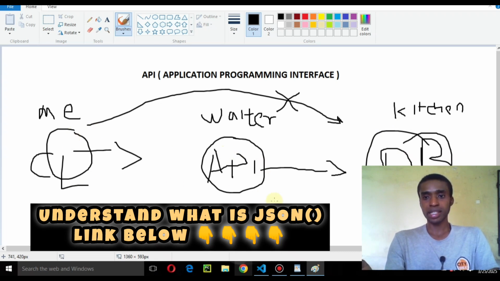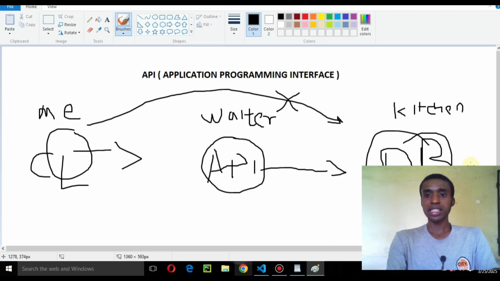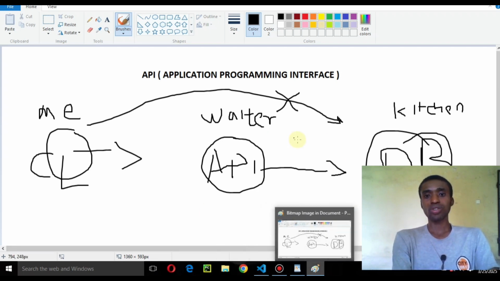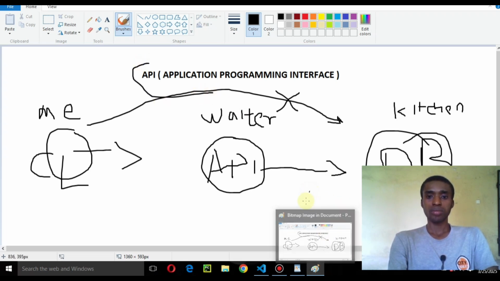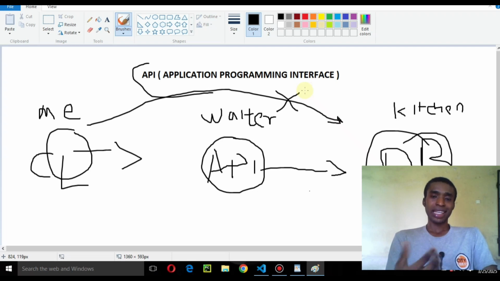Let's assume that the food I get from the kitchen was put on top of somewhere, and the waiter has to take it, put it in a particular tray, arrange it for you, and then bring it to you. Okay, so with this ideology, you can think of API, the name alone, which stands for Application Programming Interface.